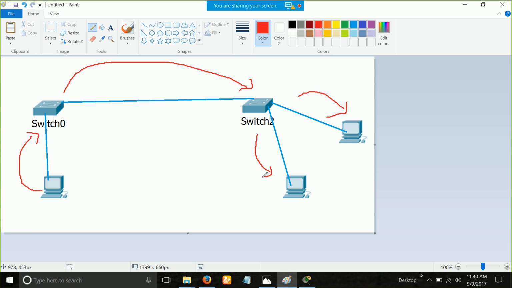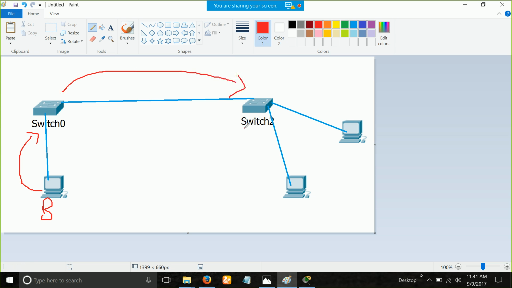Only as simple as that. What is a unicast packet? A unicast packet is very simple. In this, the PC will say, I want to communicate with PC B only. So the packet will go from here to the switch, and it will only go to PC B. This PC will not receive it because it is a unicast packet. And now I'll tell you the biggest technical difference between a unicast packet and a broadcast packet.